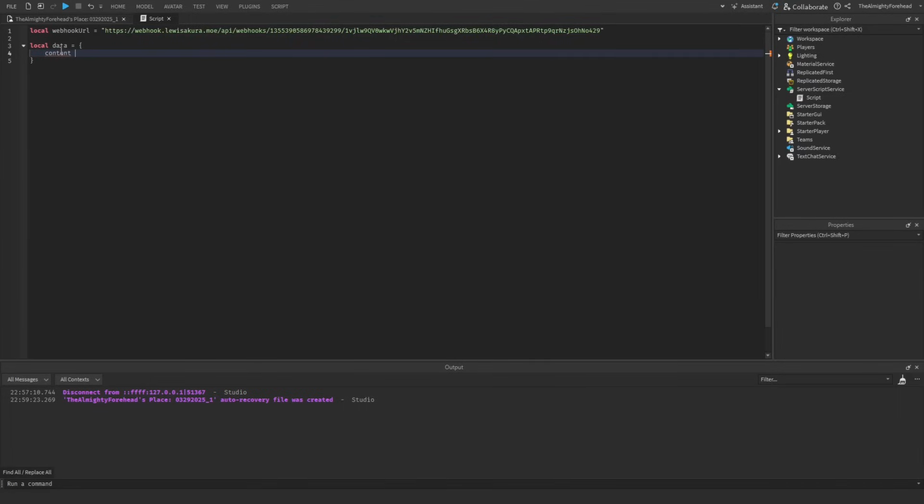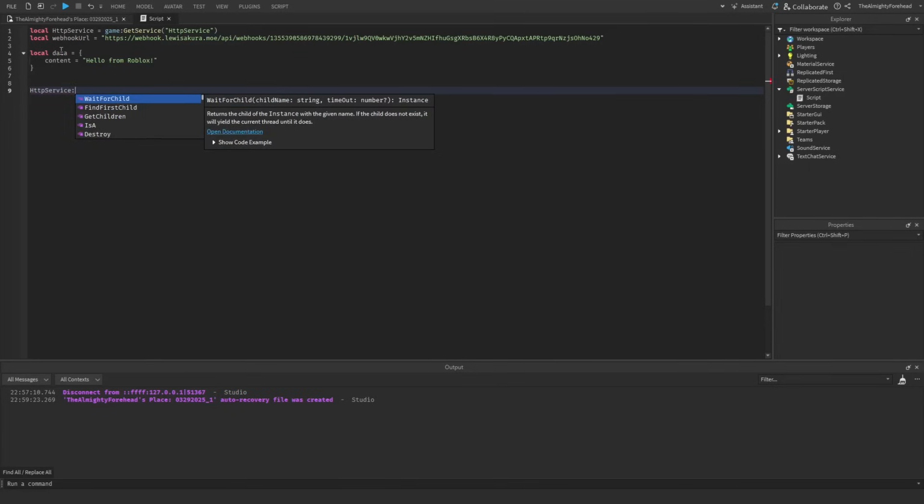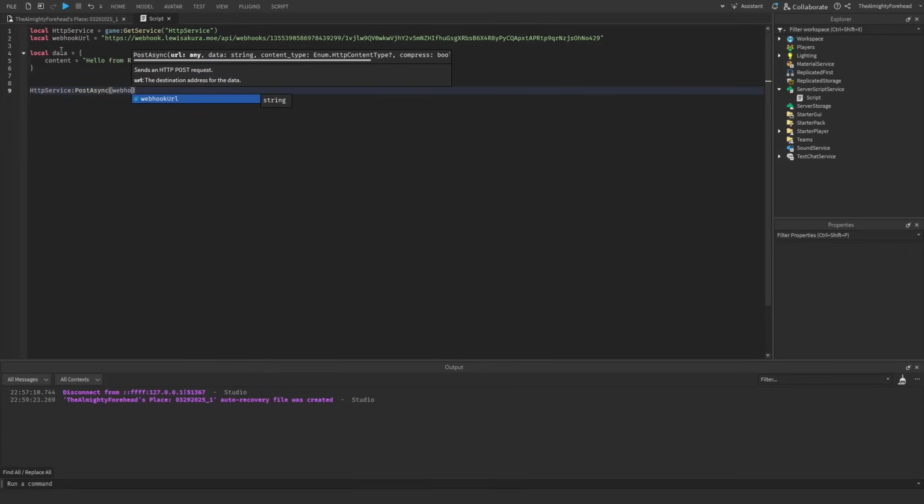A value in the table called content, which will be the message being sent. And you can just do like hello from Roblox. Now we just send that data. And to do that, we need to use HTTP service. So local HTTP service equals game get service, HTTP service, and then we can do HTTP service post async, the webhook URL, and then the data.